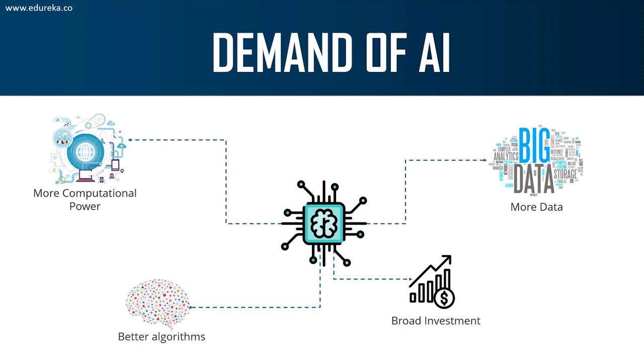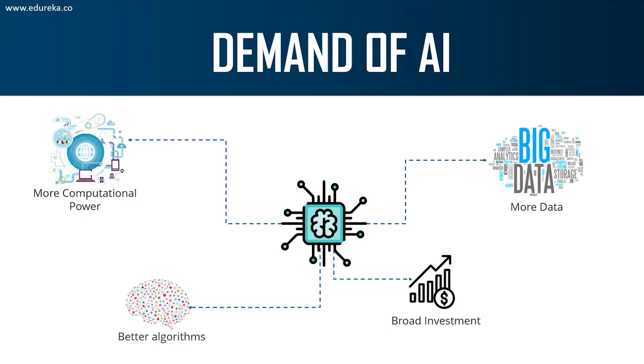Now, AI requires a lot of computing power. Recently, many advances have been made and complex deep learning models can be deployed. And one of the greatest technologies that made this possible are GPUs. Since the invention of GPUs, we can compute much more with our computers. Initially, we could barely process 1 GB of data, right? We only had hard disks to store additional memory and all of that. Now our computers can process tons and tons of data. So now we have more computational power, which is one of the main reasons behind why AI became so popular. By having more computational power, it becomes much easier to implement artificial intelligence.